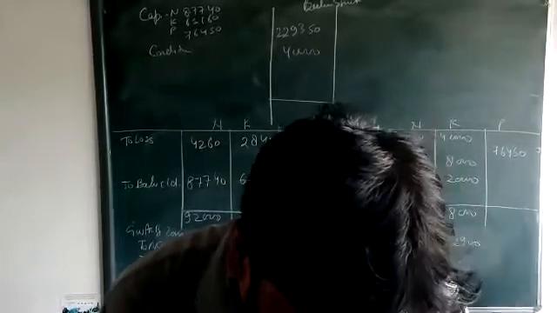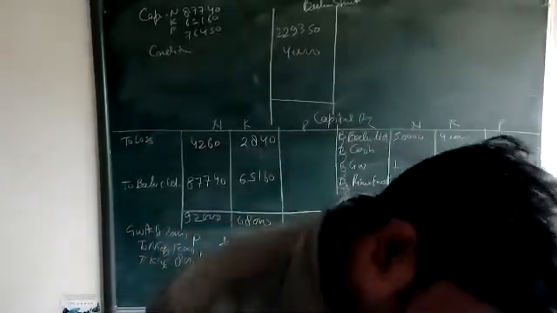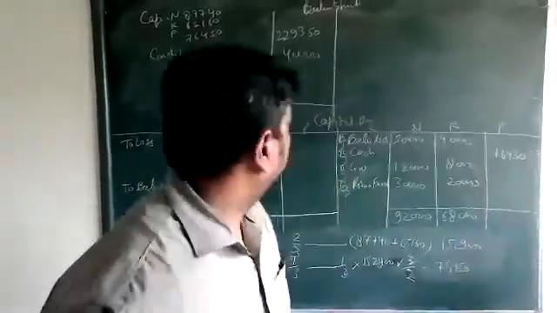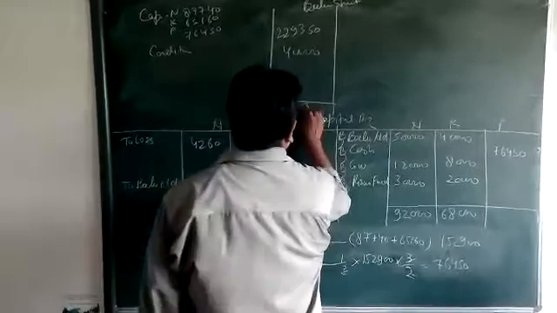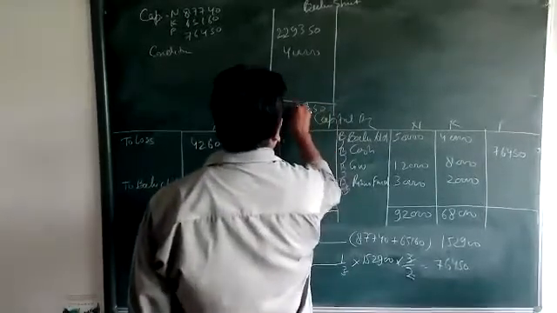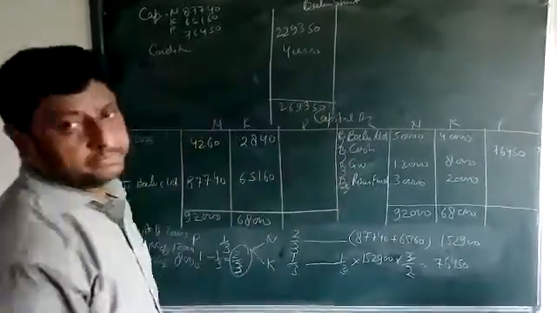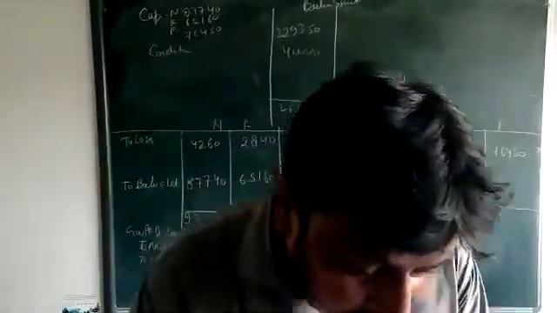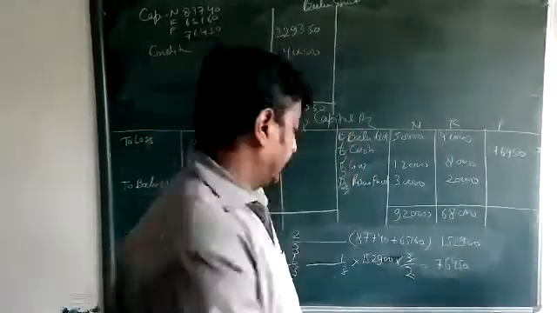The bank account is given, balance sheet total is 2,69,350. This side will come. Okay, it's came now. Go for the next, asset side.